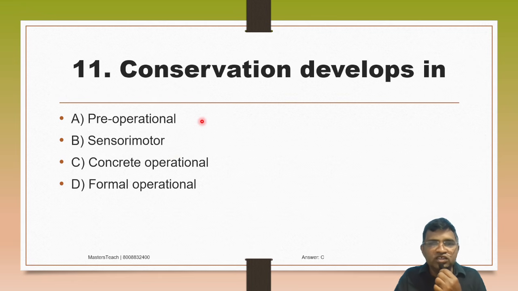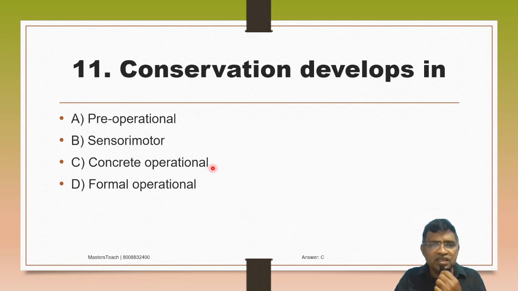Okay, conservation develops in: A. Pre-operational, B. Sensory motor, C. Concrete operational, D. Formal operational. So conservation develops in the concrete operational stage, option C.